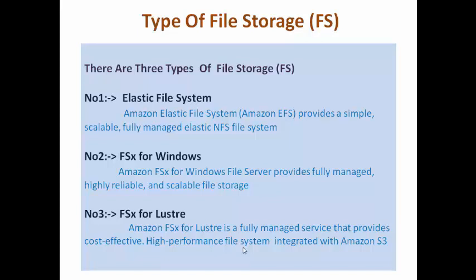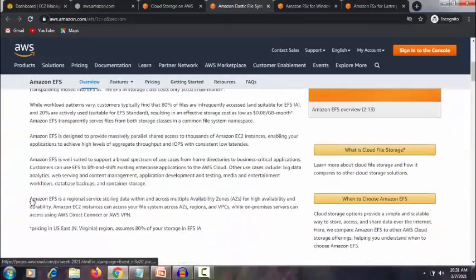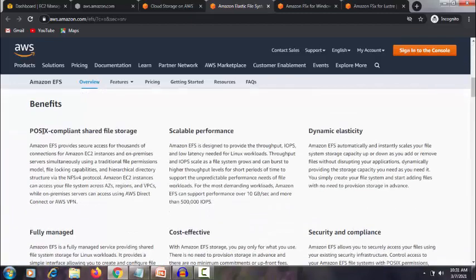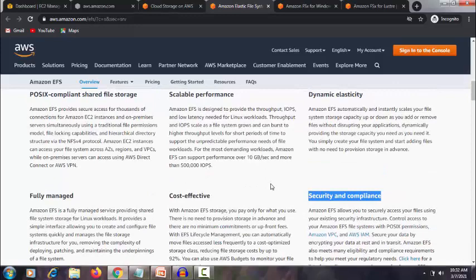Okay guys, let's go on to know about the advantages. We will cover them a little. First is Amazon Elastic File System. The benefits are scalability and performance, dynamic elasticity, which is automatic, fully managed, cost effectiveness and security, along with sharing of file storage.